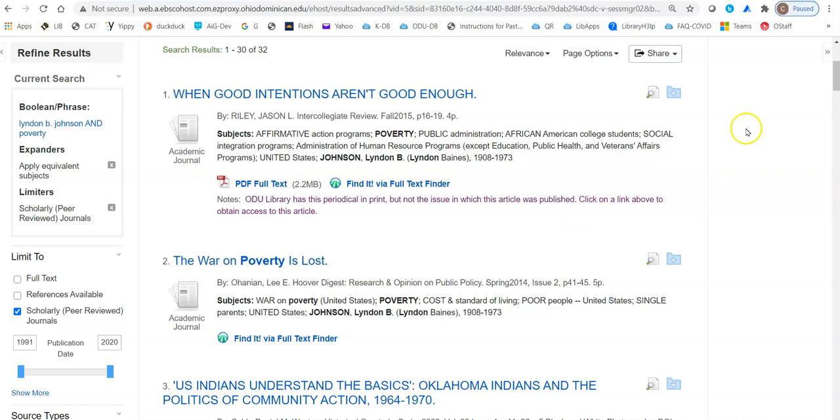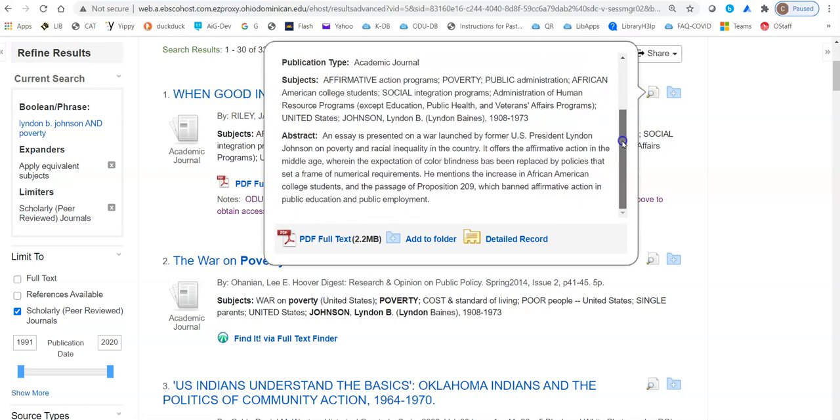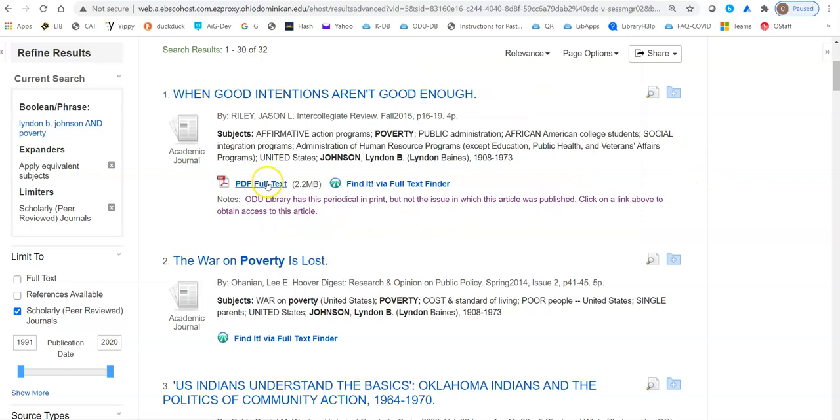Number 1, you see the little magnifying glass over here. If you hover over that, that is going to give you not only the list of subjects that we already saw, but a nice summary, a nice abstract of the article, which will allow you to find out whether or not this is really something you want, something you need, something you want to focus on. And if it looks good, then you want to look for exactly what we have right here, a full text link. Click on that, your full article will come up.